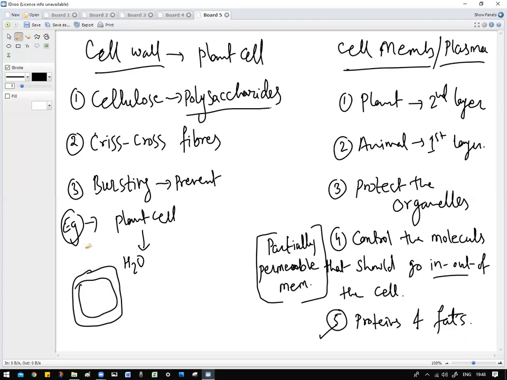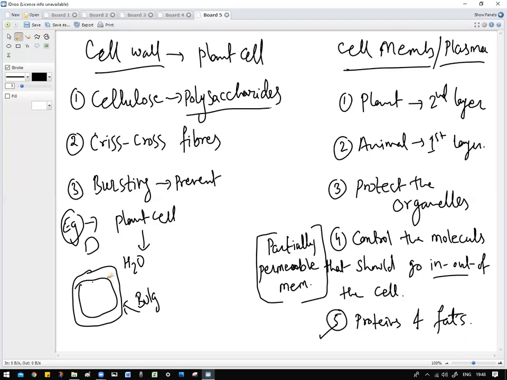Earlier, the plant cell was very small, but as soon as it absorbs water, it becomes heavy or bulges. To prevent bursting, the cell wall is the best thing the plants have. So there is no bursting point, it won't burst. Did you find any plant bursting? No, sir.